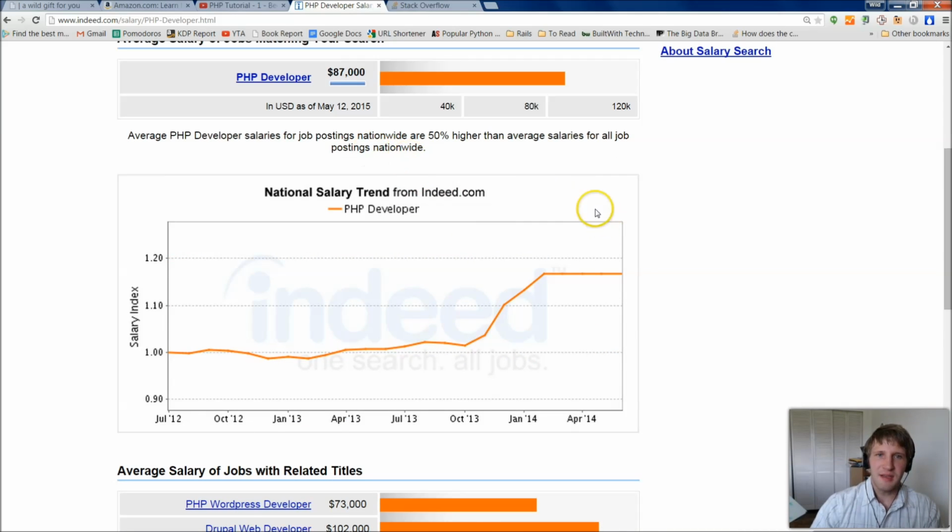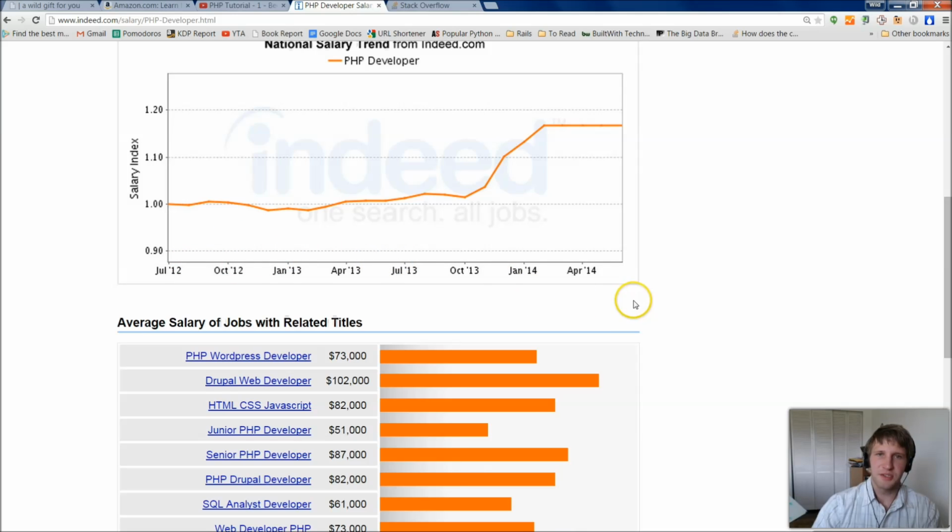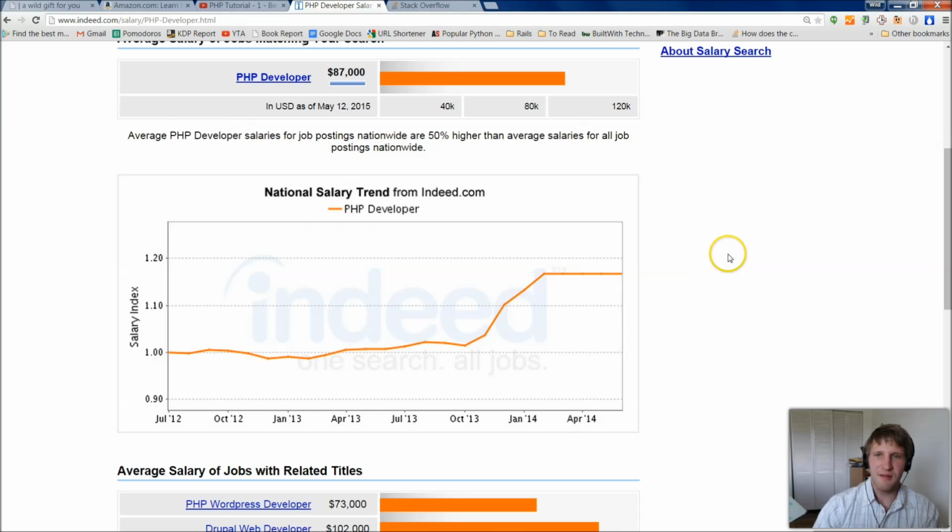So it's at 87,000 as of May 2015. This is from Indeed. And they've been analyzing since July 2012, and you can see that it's gone up. And this is also 50% higher than the average salaries for all jobs, and not just the software industry, but all jobs in general. So as the economy is slowing or steady or slightly going up, wherever it's at right now, know that as a software developer, you are keeping pace and excelling it. All right?